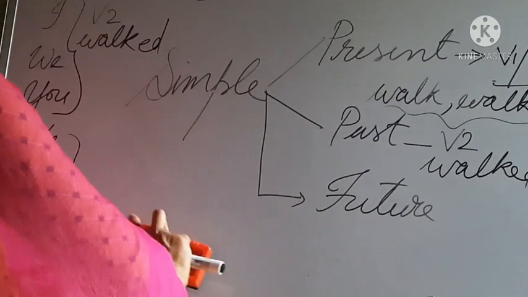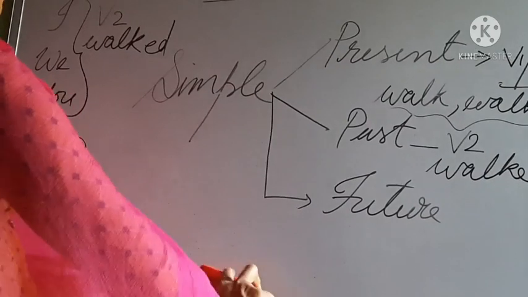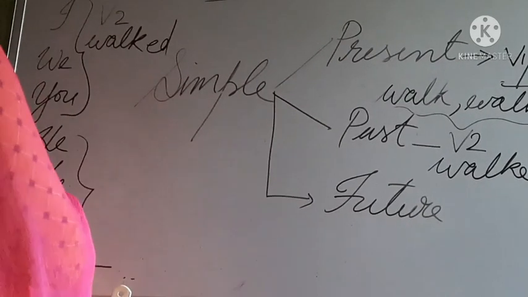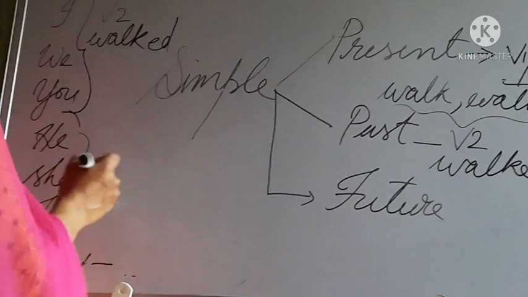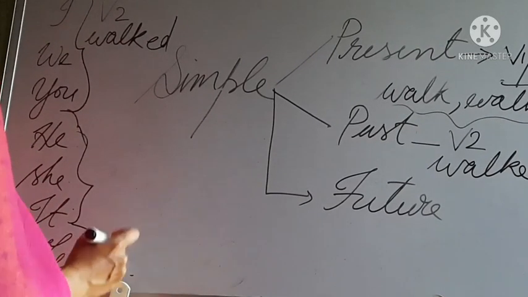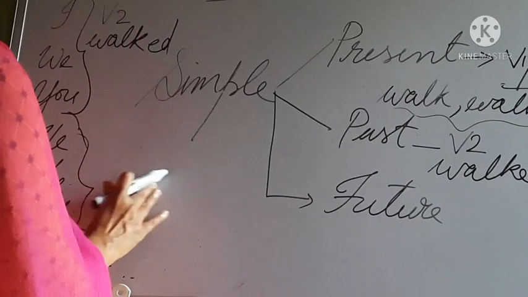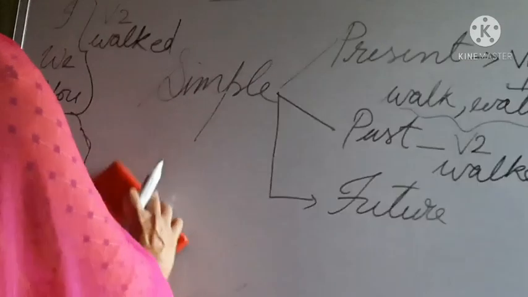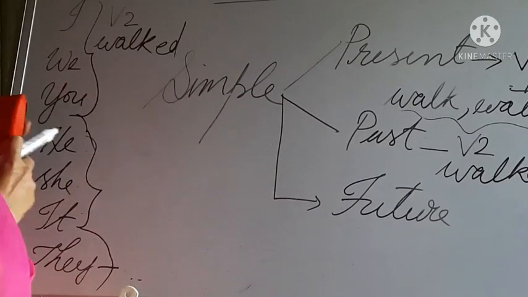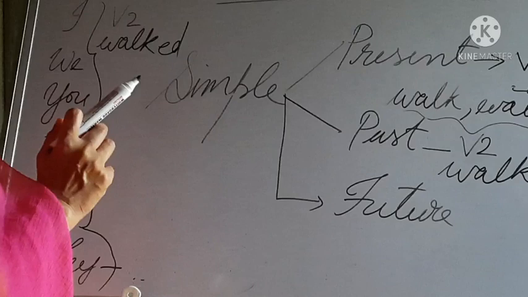Clear? Here no change. Everywhere you can use the same V2 form, walked.